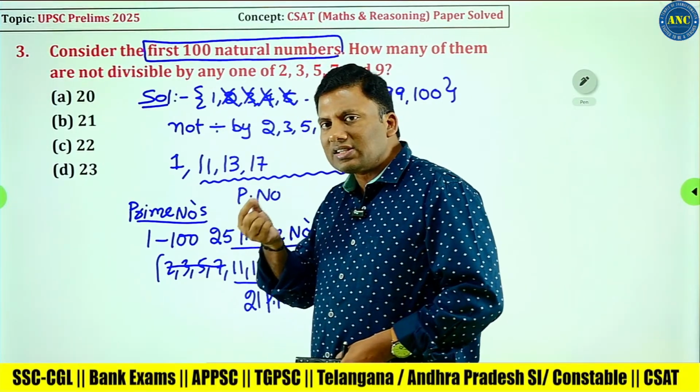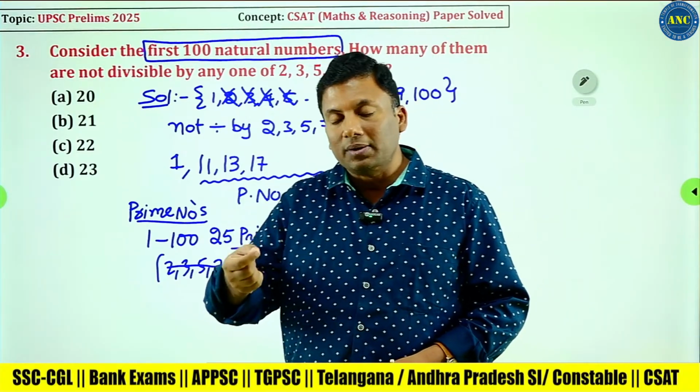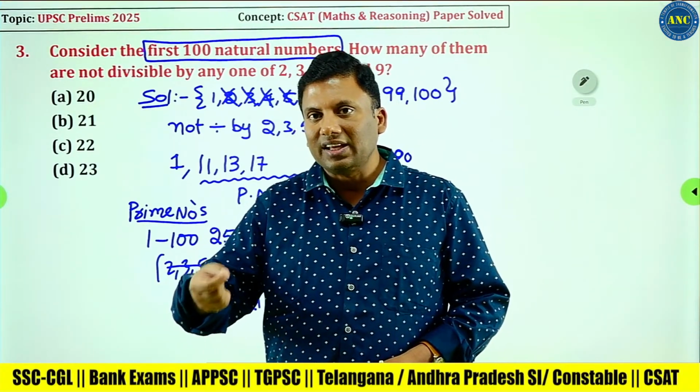Then I started understanding that I am getting all prime numbers: 11, 13, 17, 19.